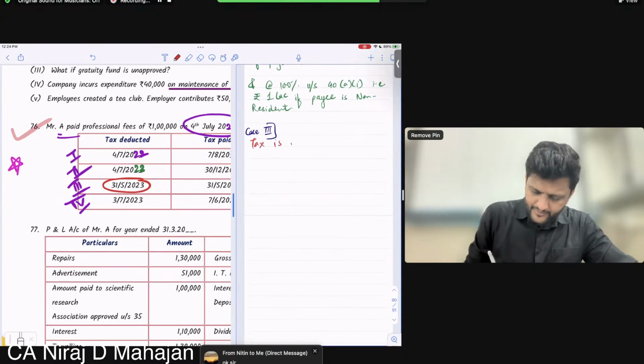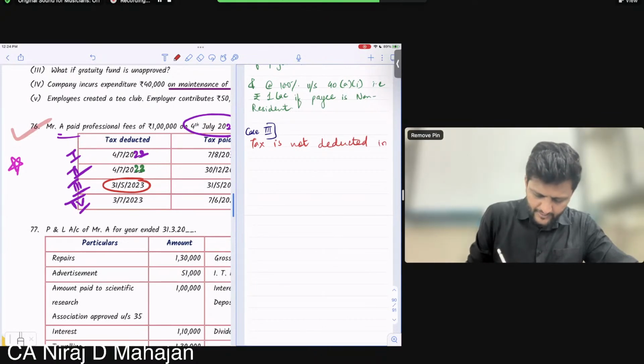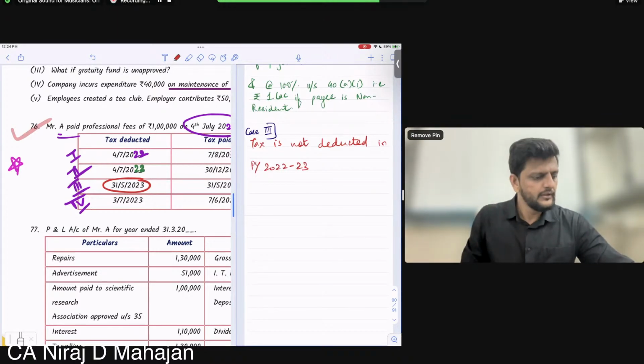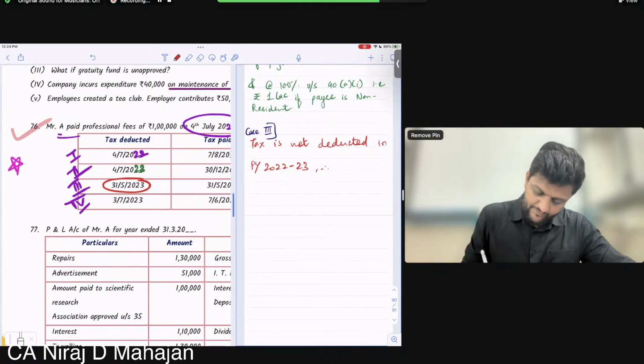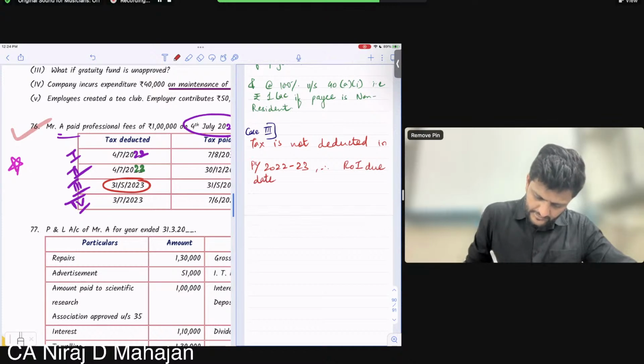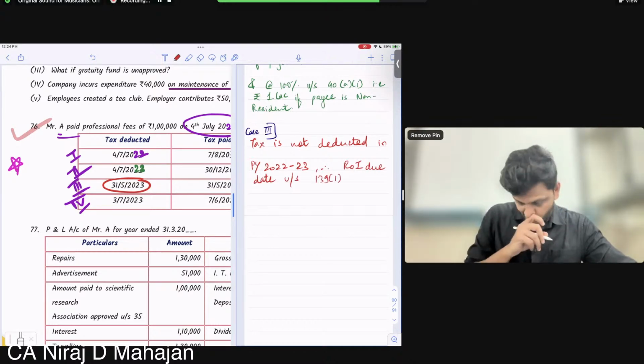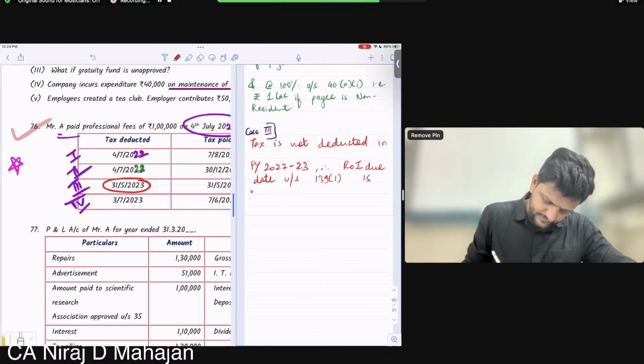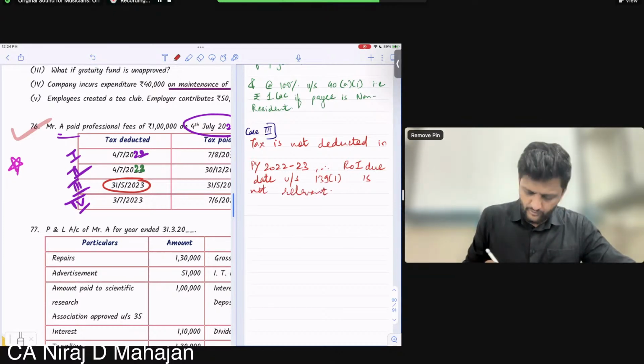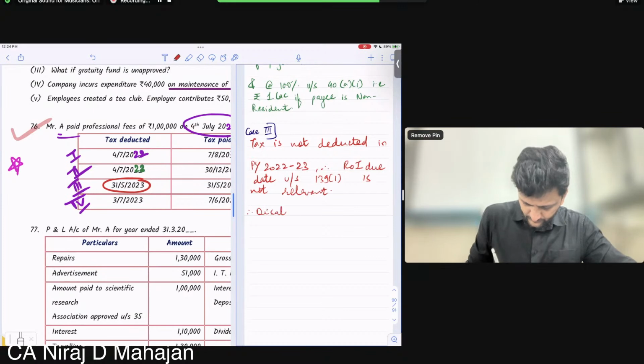Okay, right now, tax is not deducted in PY 22-23. Therefore, the ROI due date under section 139(1) is not relevant. Simple. Therefore, disallowance at the rate of either 30% or 100%.